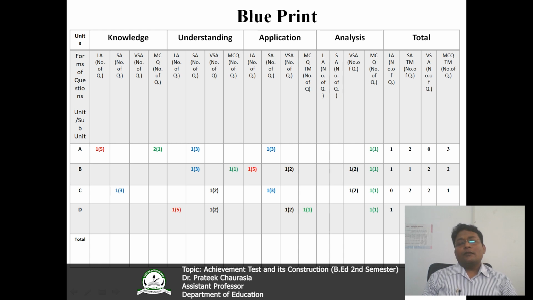So now this is our complete blueprint on the basis of given weightages and marks that we have previously decided, and on the basis of this blueprint a teacher will develop the achievement test. Now the next question comes to mind, that when the blueprint has been developed, how to design the questions. So I will discuss very briefly how questions can be taken and what their importance is.